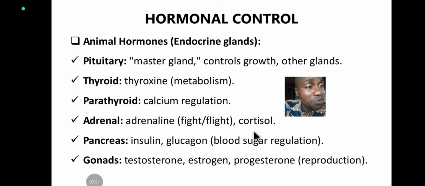Okay, so next under the endocrine glands, we have the pancreas. It secretes a hormone called insulin. Remember, the pancreas has both an exocrine function and an endocrine function. Its exocrine function is to secrete its juice through pancreatic ducts.